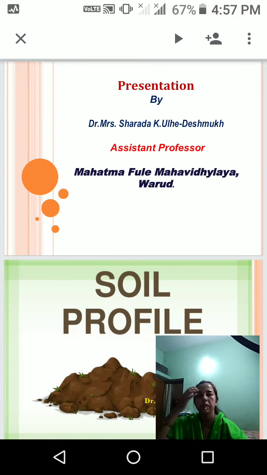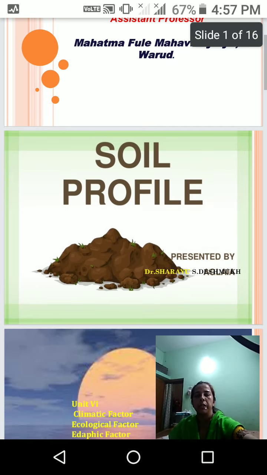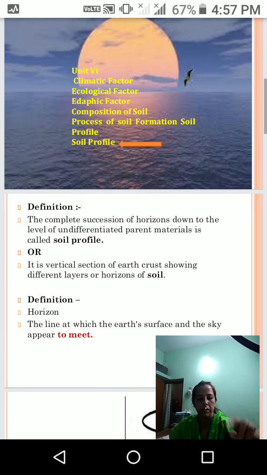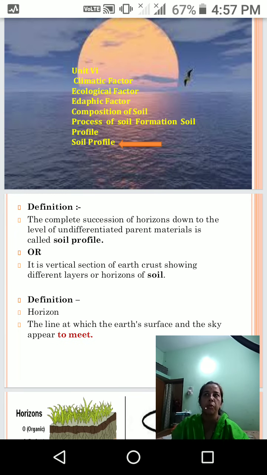Good afternoon, friends. Last time we saw the soil formation, the process of soil formation, and today we see the soil profile that belongs to the edaphic factor. First, what is meant by soil profile? The complete succession of the horizons down to the level of the undifferentiated parent material is called the soil profile.